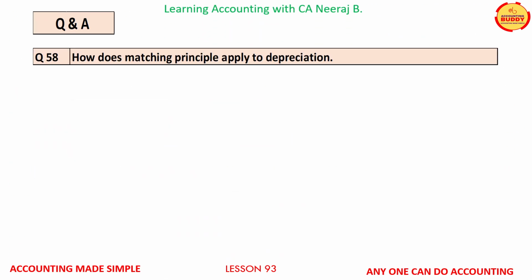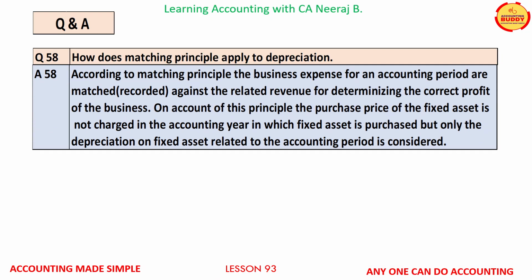Question number 58 on your screens is how does matching principle apply to depreciation? The answer is, according to matching principle, the business expenses for an accounting period are matched against the related revenue for determining the correct profit or loss of the business. On account of this principle, the purchase price of the fixed asset is not charged in the accounting year in which the fixed asset is purchased, but only the depreciation on the fixed asset related to the accounting period is considered to calculate the profit or loss of the business.